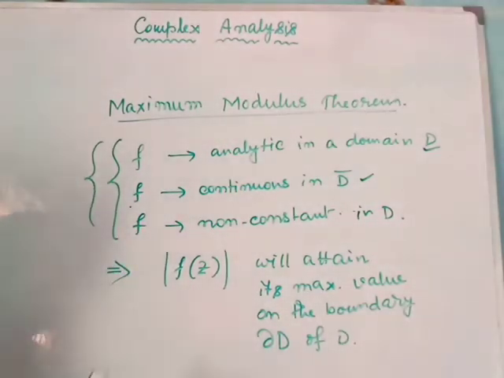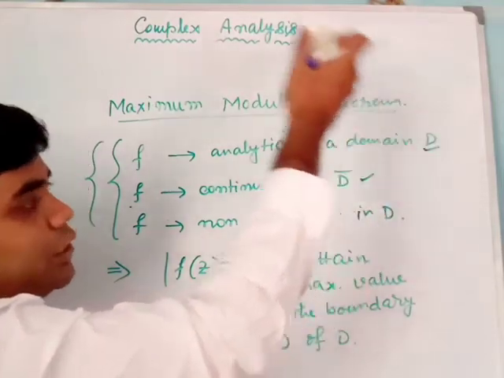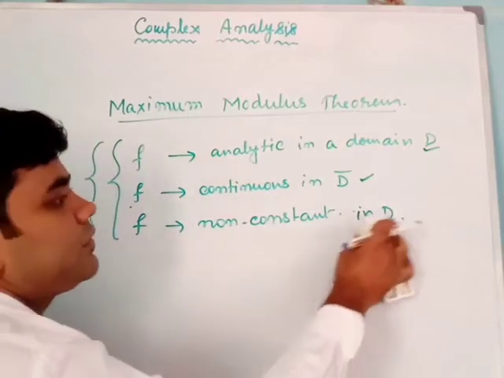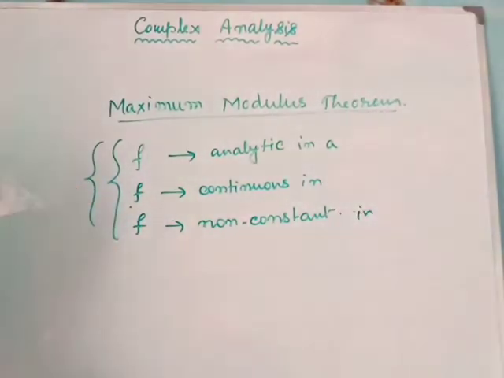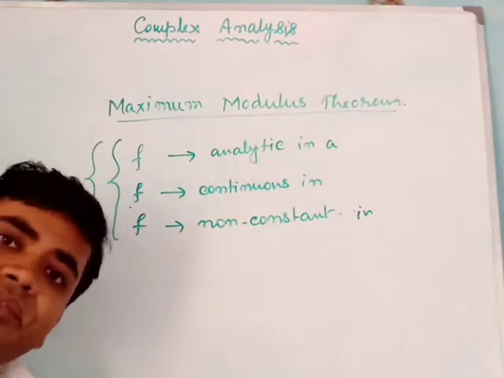If I do not go to the domain definition and just stay in a closure, a closed curve, then what will happen? The maximum modulus theorem has an important alternative form as well.